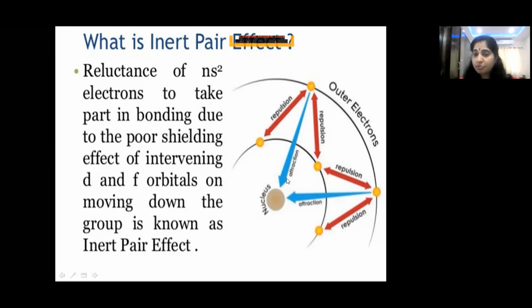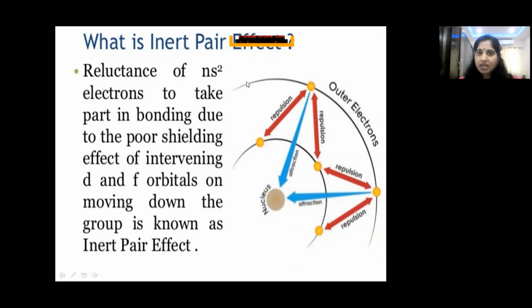But because of the presence of extra 10 d electrons and 14 f electrons in the higher elements in the group 15, they are allowing the nuclear charge to reach up to the outer shell because of the poor shielding effect. So because of that, the nucleus is holding the electrons tightly. We know one more point, children. S orbital is more oriented towards the nucleus than P, than D, than F.